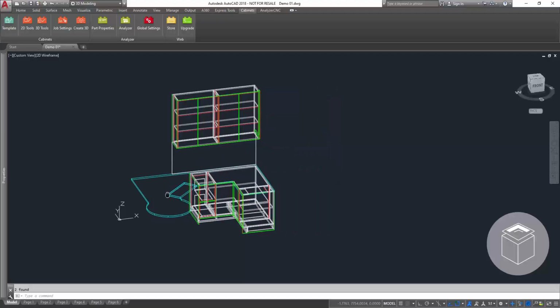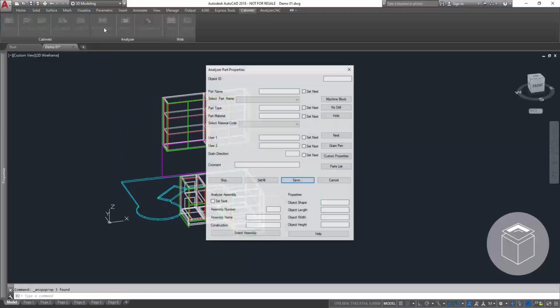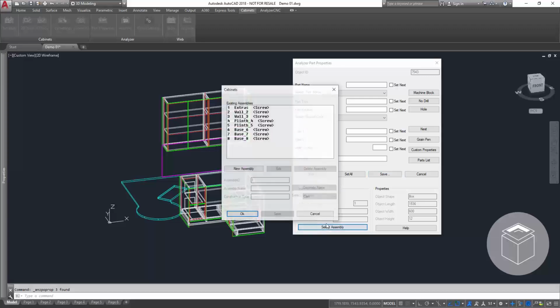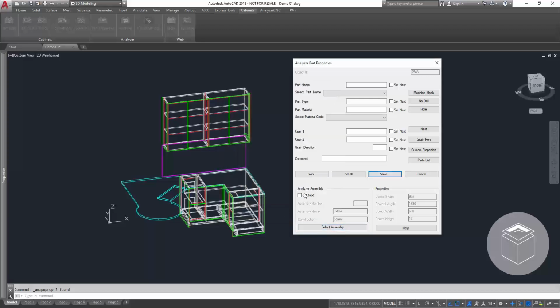Using our intuitive tools, we temporarily hide unnecessary components before sending the design to manufacturing. Any items not sourced from Analyzer CAD's library require additional properties. In this demo, we manually assign names, materials, and machining details to 3 such items, 2 benchtops and a pinboard, ensuring that Analyzer Manufacturing processes them correctly.